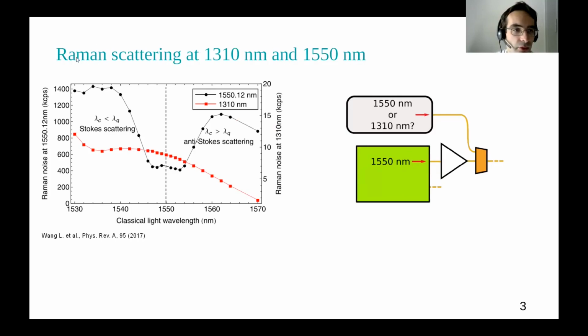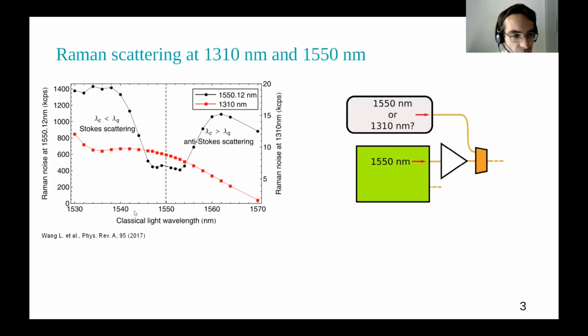And for this, we quickly revisit Raman scattering, which is the dominant source of noise for QKD in a network. And the question we want to answer is the following. So if we have the network node sending a lot of classical communication at around 1550, which wavelength should we choose for our quantum setup?